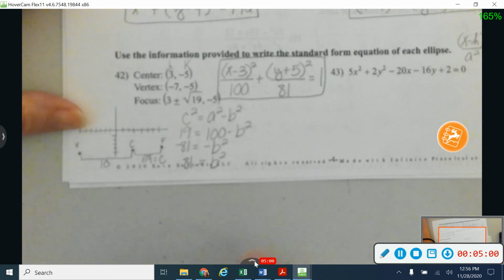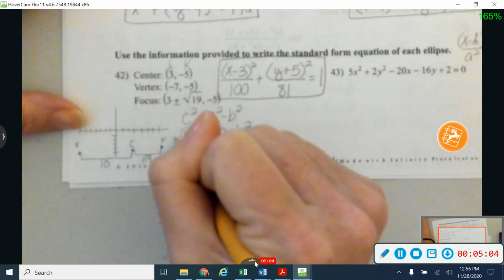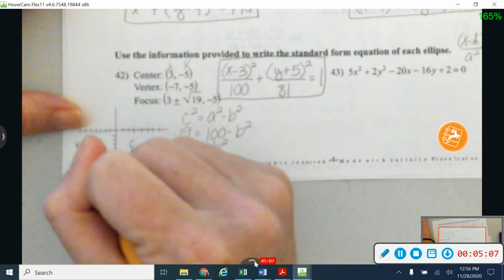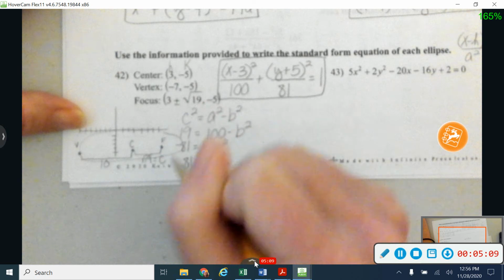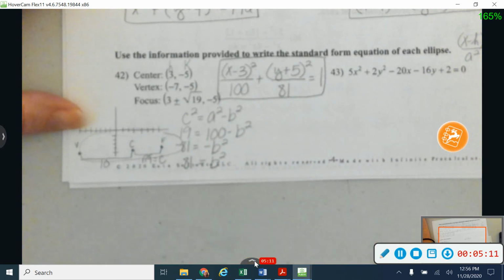Those puzzle problems, always a good thing to start by drawing what you have. So we knew that this ellipse was going to be bigger going left and right because my focus, or both of my foci, were on that left and right, or that x-axis.